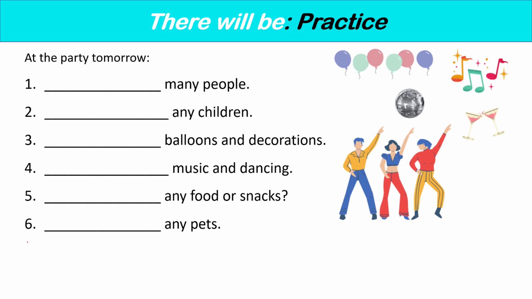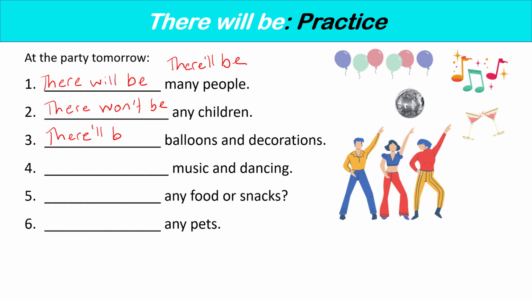So let's answer these together. Number 1, there will be or there'll be many people. Number 2, there won't be any children. We don't have any children in that picture. Number 3, there will be or there'll be balloons and decorations.